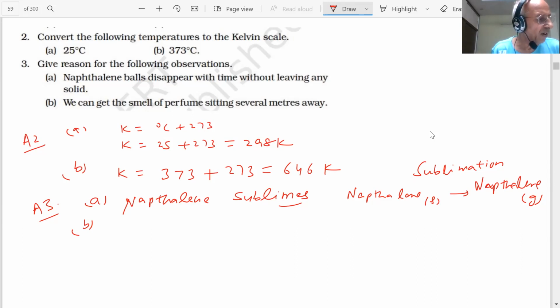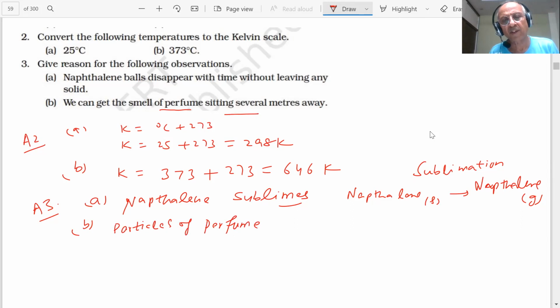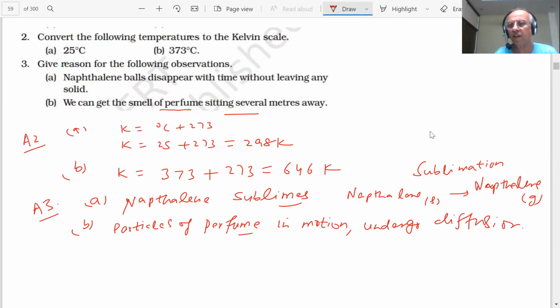The particles of the perfume are in motion, they are moving, so they undergo diffusion, and therefore we experience their smell, students, several meters away.